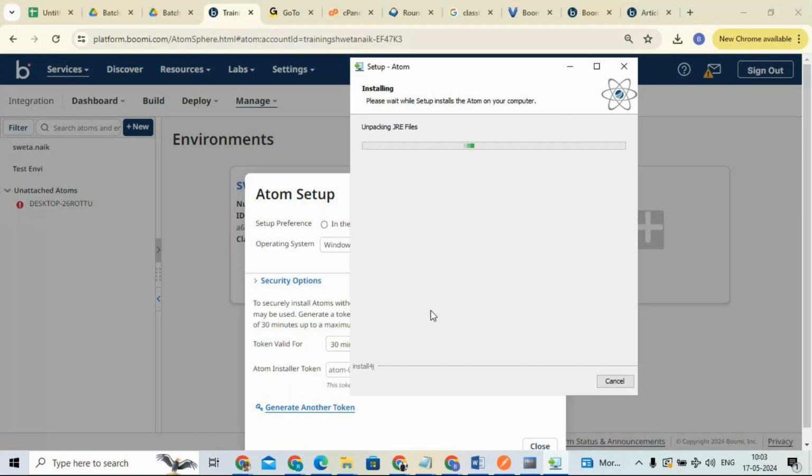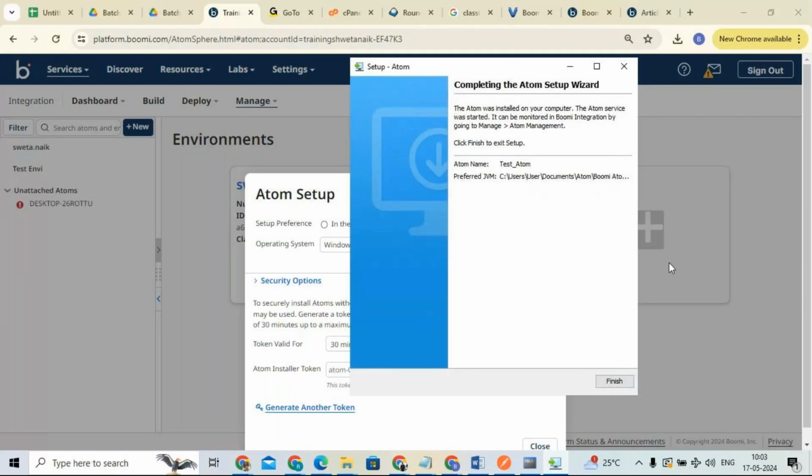I told you that an atom is nothing but a Java virtual machine. So to do those things, some jar files are required. Those jar files are downloading into this atom, and all these atom files are going to be installed. Now atom setup is completed. Click on finish.